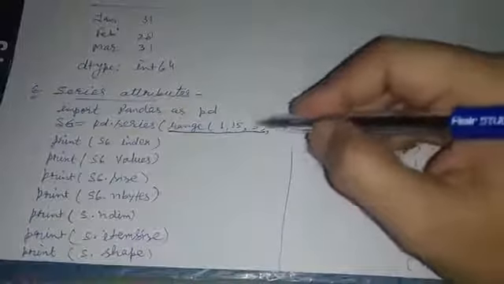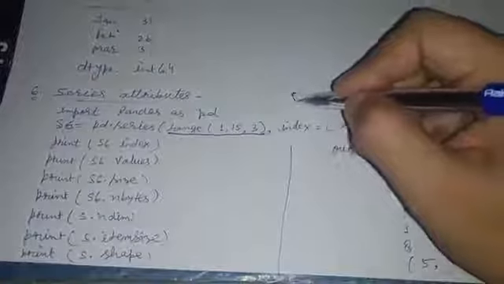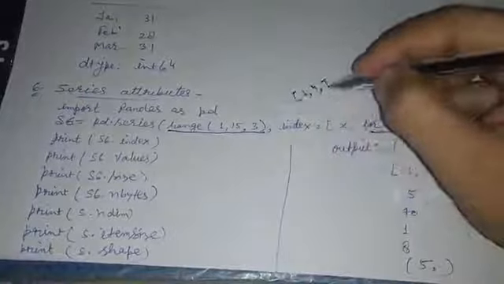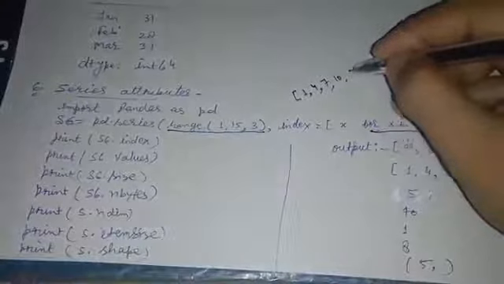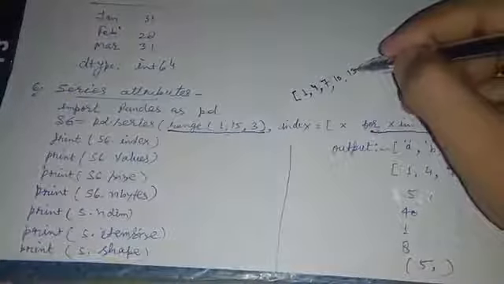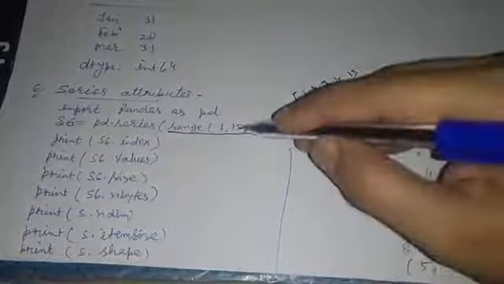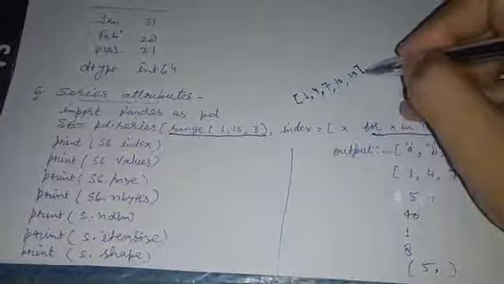What are the values created by this method? 1, then step of 3 means 4, 7, 10, 13, and the next step of 3 will make it 16, which is more than the stop range, so this data point will not be included in the list.